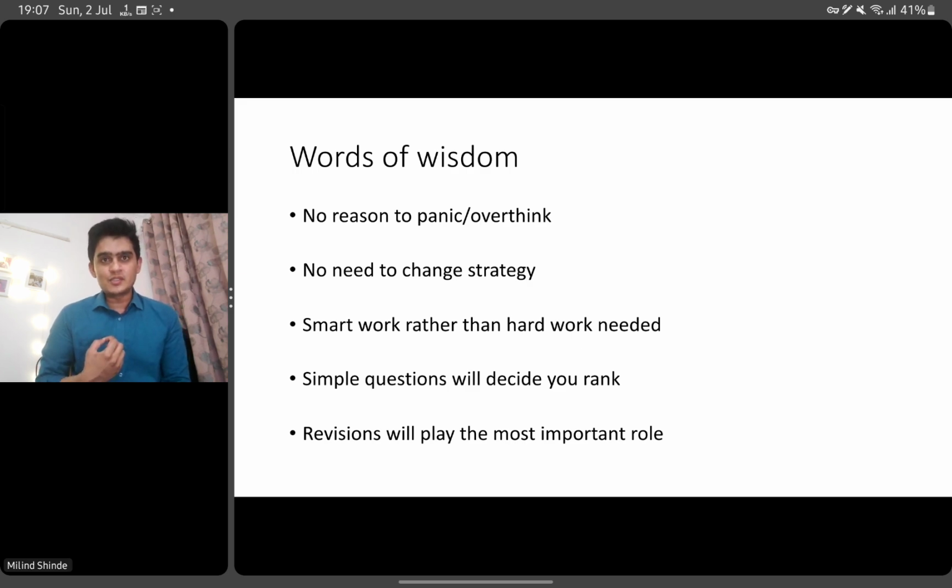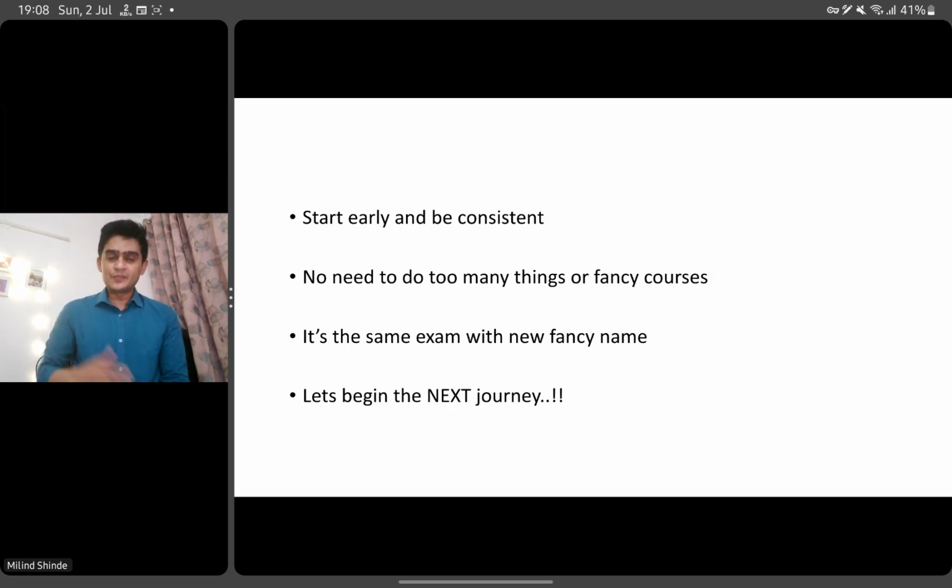बहुत सारे लोग पूछते हैं कि सर, मैं बहुत सिंपल मिस्टेक्स करता हूँ, सिली मिस्टेक्स करता हूँ, how should I improve? See, there is no secret. Just revise more and more revisions. Your brain will be full with that information and will make very few silly mistakes. Start early. Don't waste your time and be consistent with your preparation. Be honest with your preparation. Don't do a lot of things.